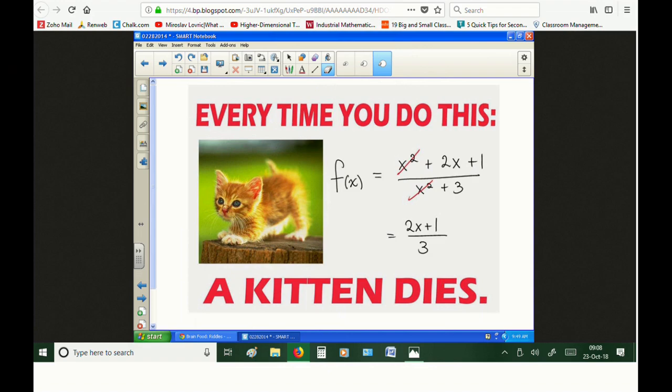So we get a bad reduction here. And it says, every time you do this, a kitten dies. I love to reference this in the classroom when students make these mistakes.